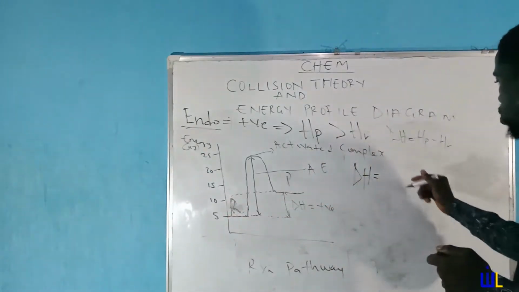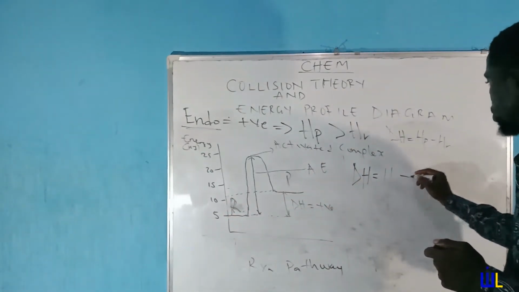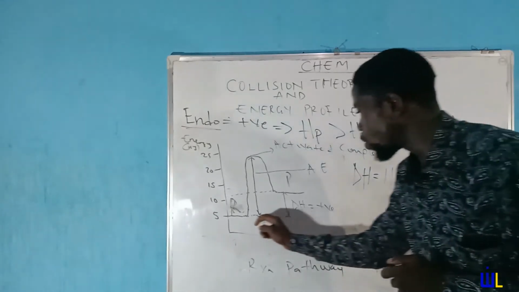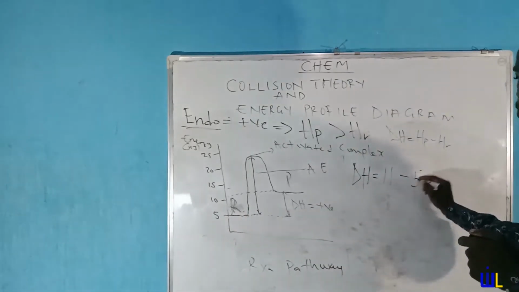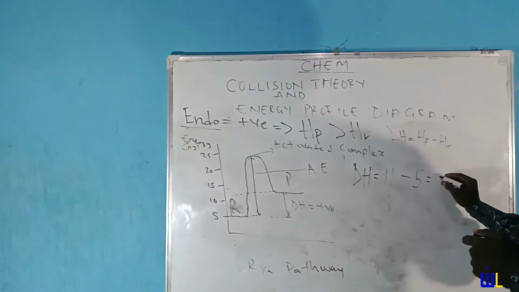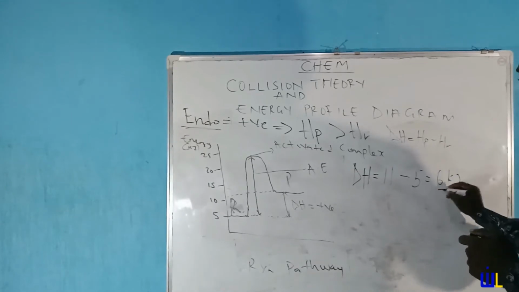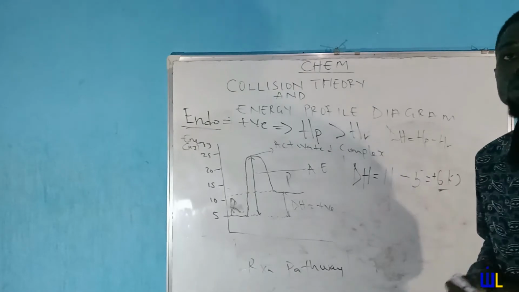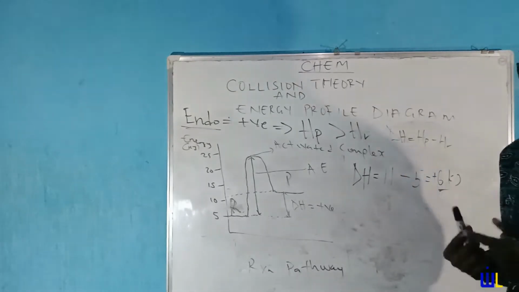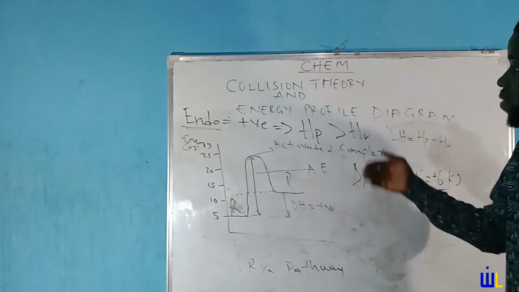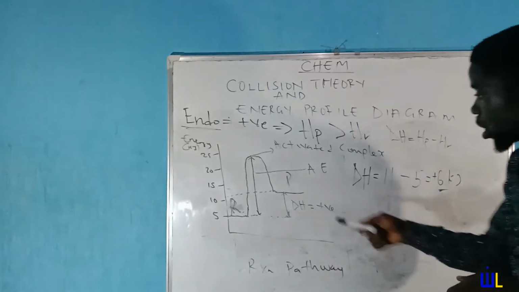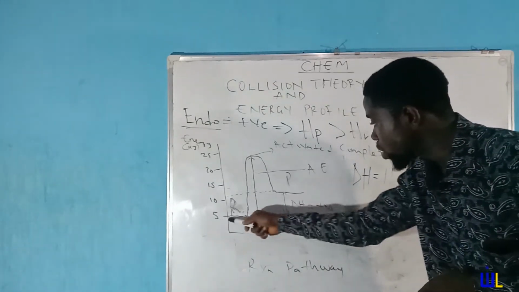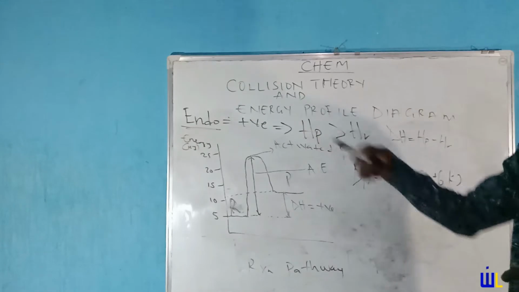Let's just call it 11. So it's about 11 minus the heat of reactant. The heat of the reactant is 5. So what do we have here? 11 minus 5 is going to give us 6 kilojoules. So is this positive? Yes. What makes it a positive endothermic reaction, or what makes it a positive energy profile diagram? Because in the diagram the heat of product was greater than the heat of reactant, which is for endothermic.